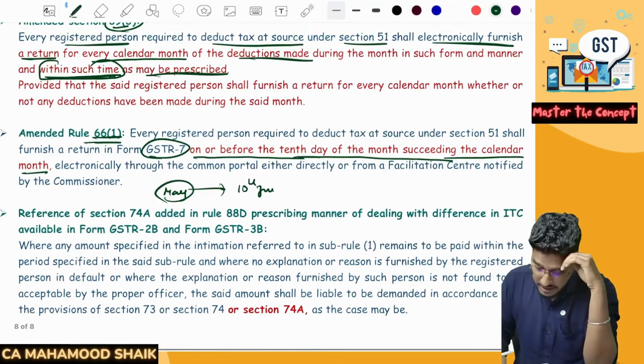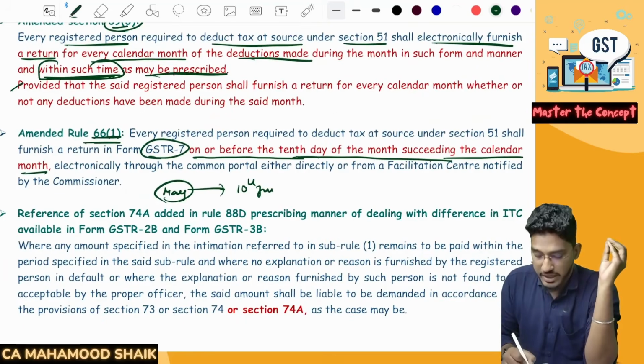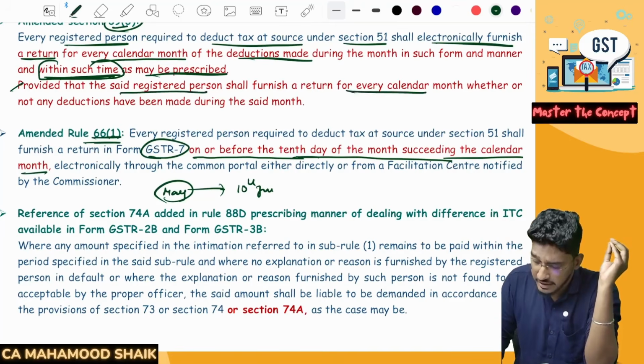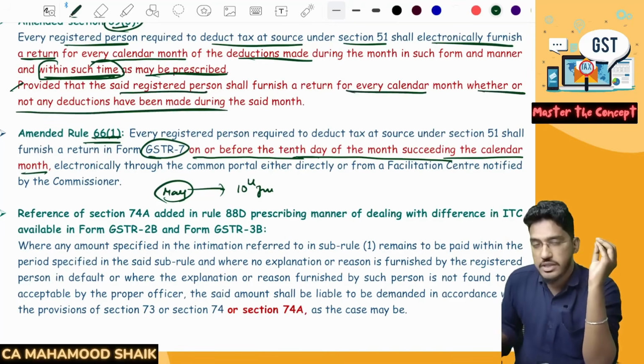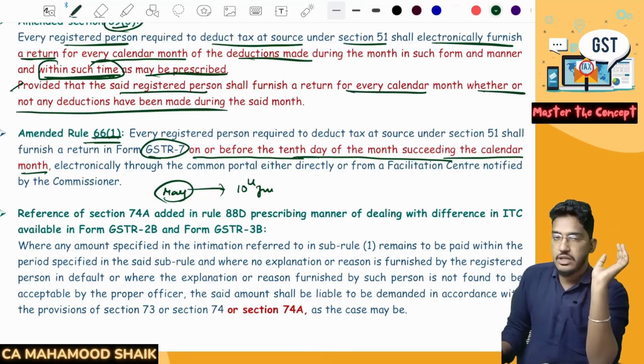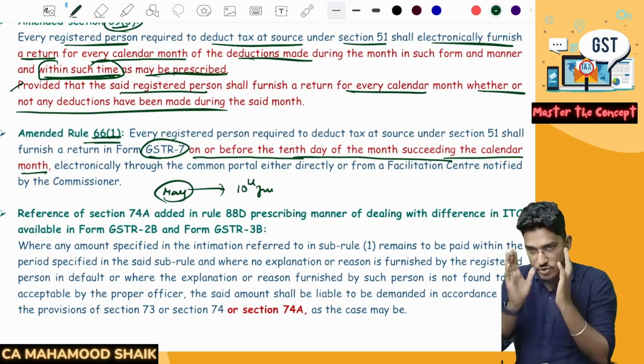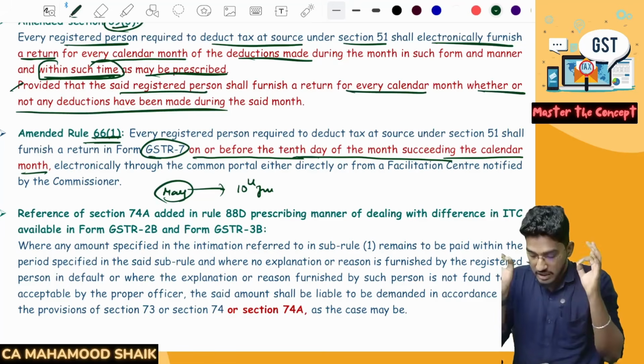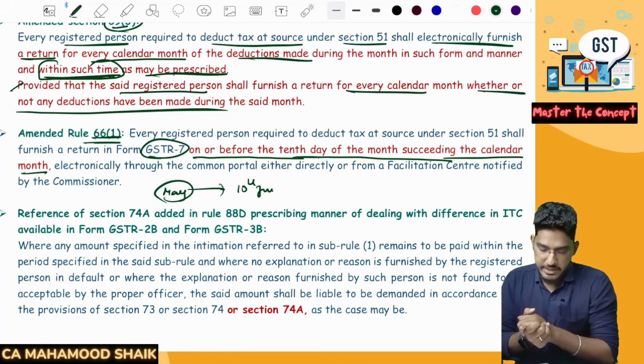And the major amendment here is, provided that the said registered person shall furnish a return for every calendar month, whether or not any deductions have been made. Earlier, this point was not there. Now they have specifically said that whether you made the deduction in that month or not, it becomes irrelevant. Compulsorily, you have to file GSTR 7.